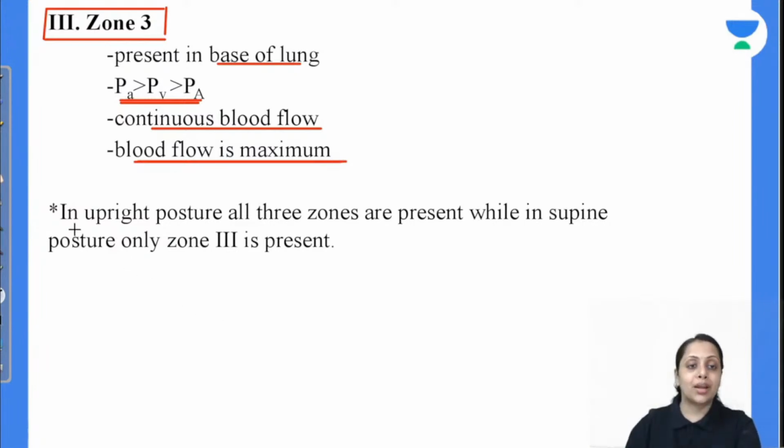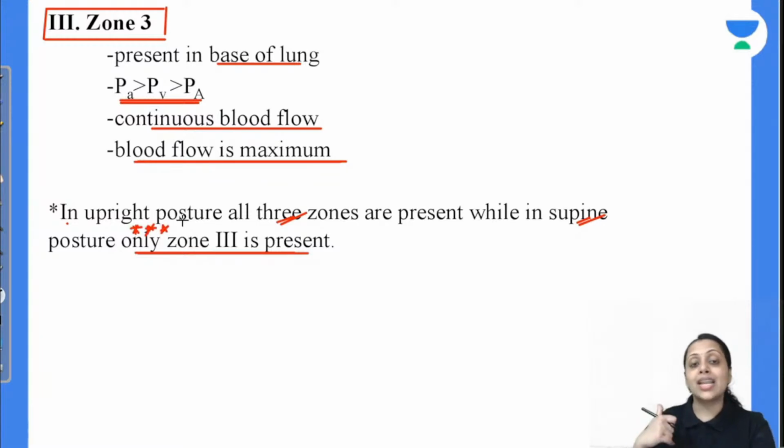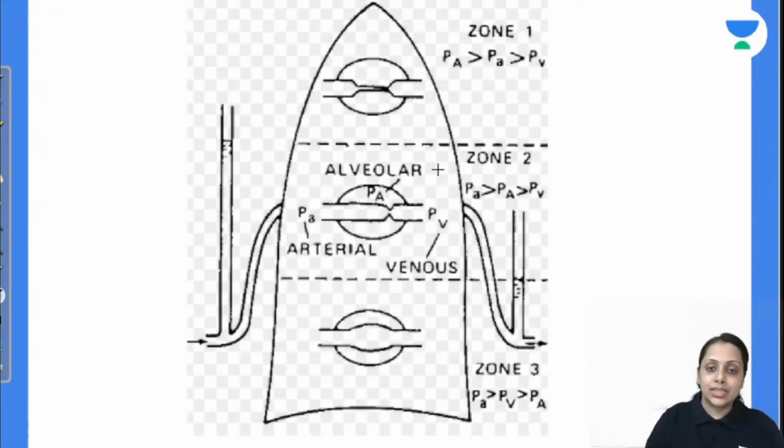Upright posture में अगर बात करते हैं तो in upright posture all these three zones are present in our lung. While in supine posture की बात करेंगे तो only and only zone 3 is present throughout the lung. Do remember this one. These all zones are present in upright posture only. Supine posture में we have only the zone 3 in our throughout lung. Next point. This is the diagram.